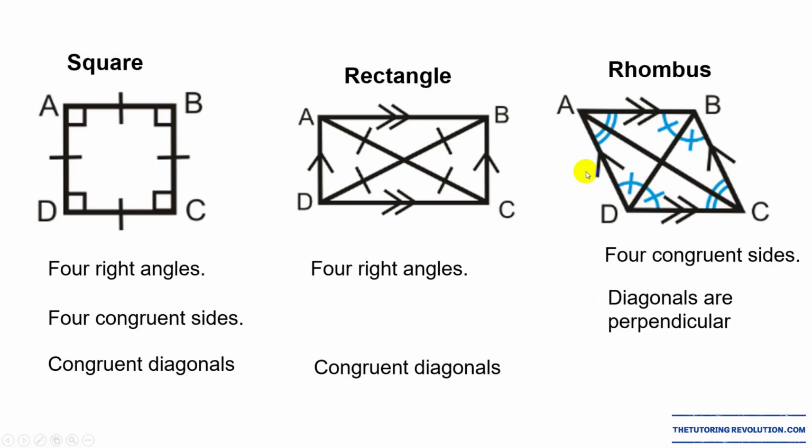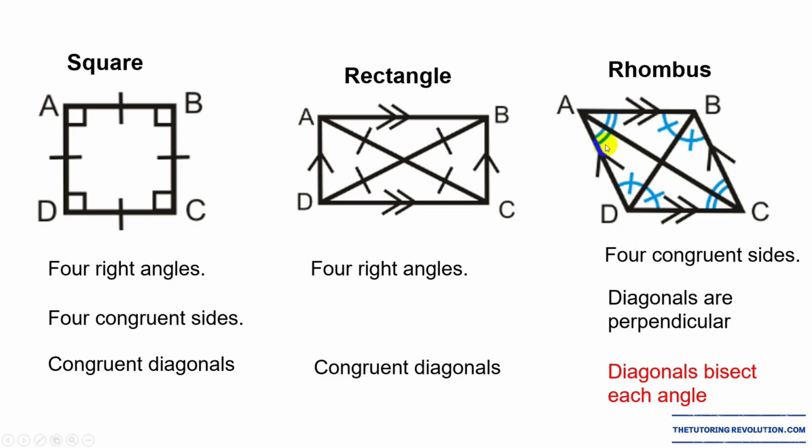Now, another property of the rhombus is that the diagonals bisect each angle. So you see this diagonal here is cutting this angle in half. So this angle and this angle are going to be the same.